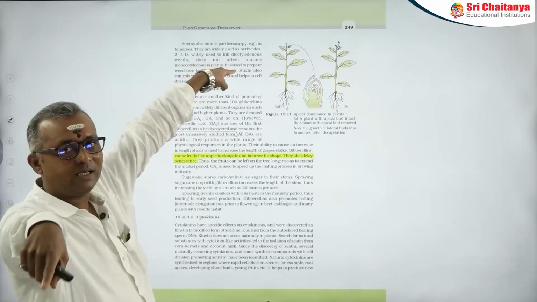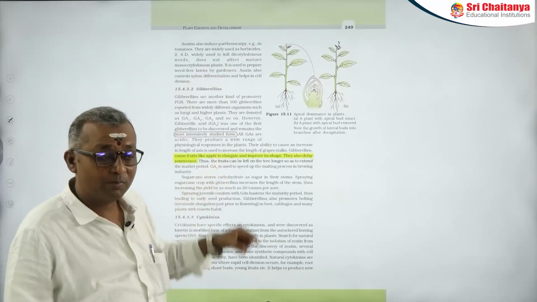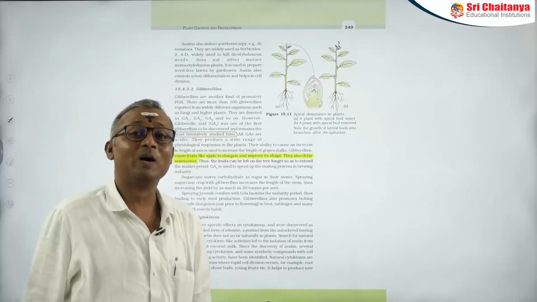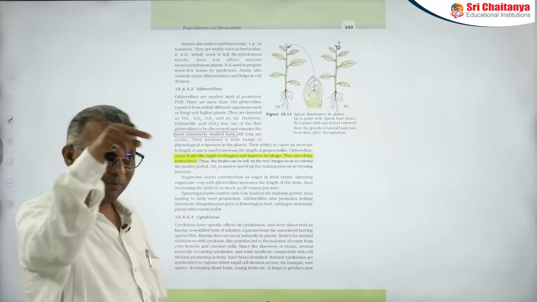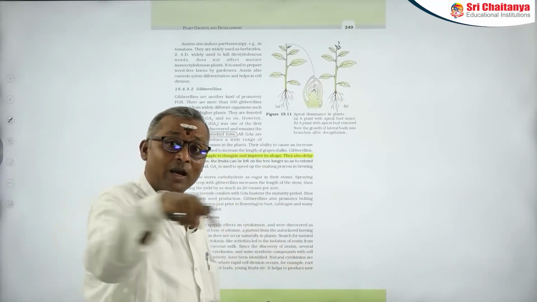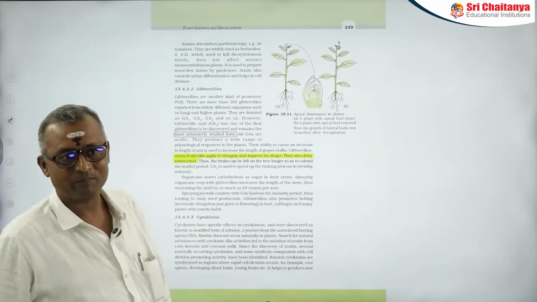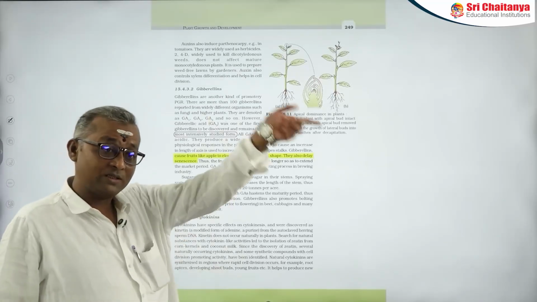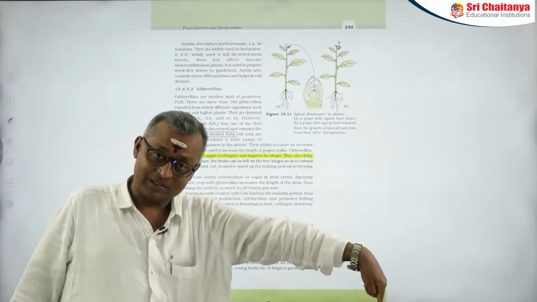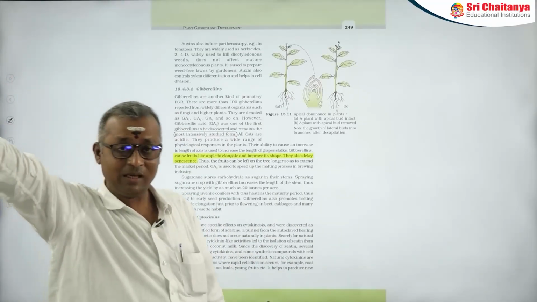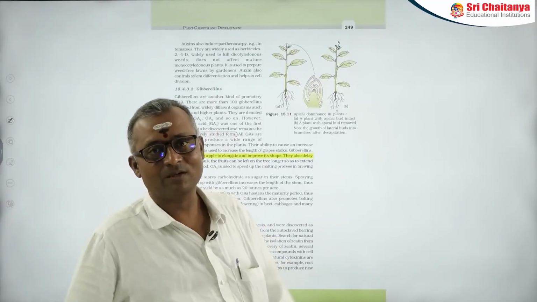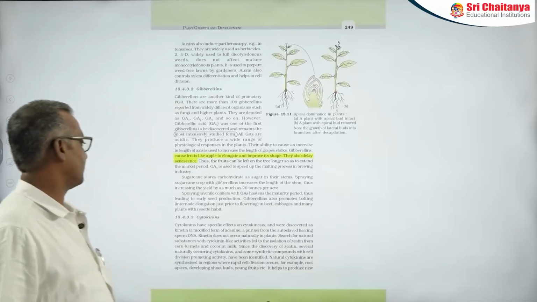Auxin is involved in xylem differentiation, whereas gibberellins are involved in cell elongation. So they play an important role in the elongation phase, not in the maturation phase. Understood? Whereas auxins have a role in the meristematic phase as well as in the differentiation phase. So that is the importance of this.